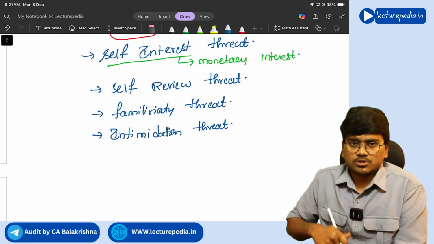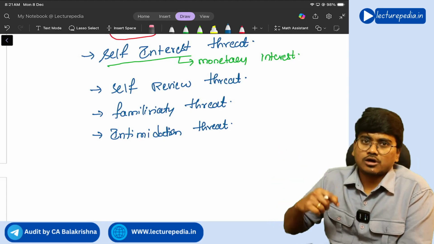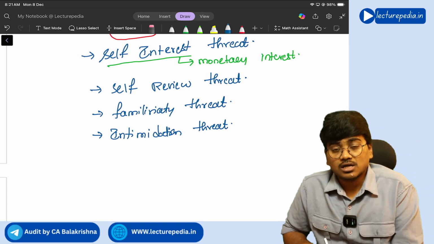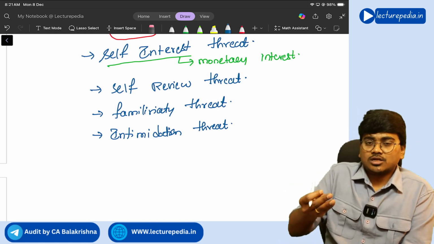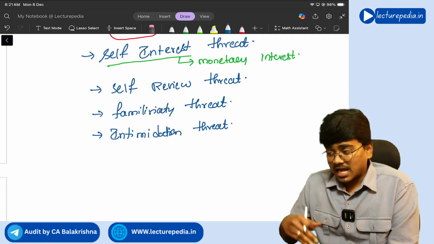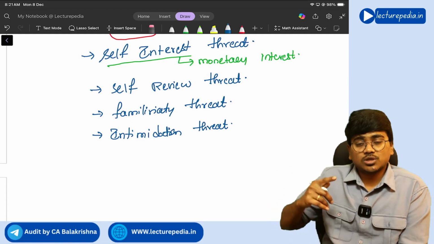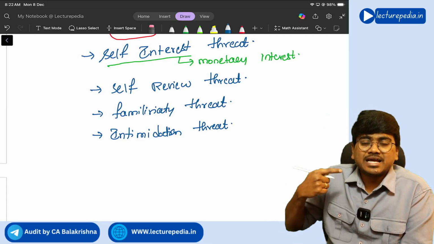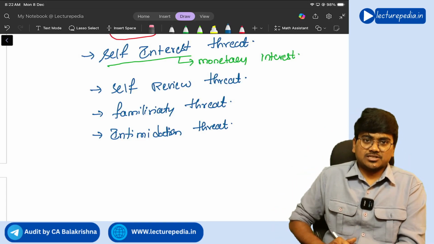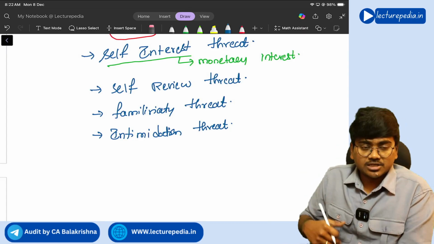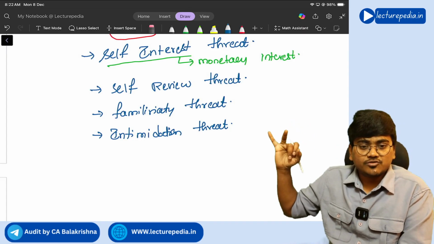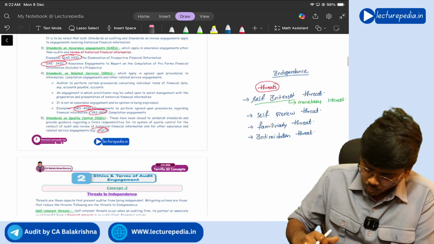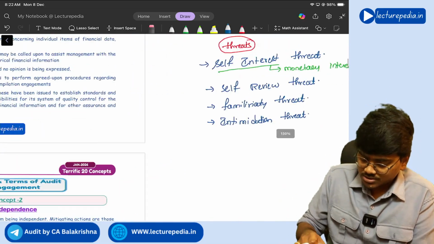Now there is a particular accounting treatment which the client has done wrongly. Now the auditor has pointed out that, see client, this accounting treatment is wrong. Then the client is saying that, see auditor, you are just having 1 year of experience, I am doing this accounting treatment like this only for the past 30 years. This is also intimidation. The client is intimidating the auditor with his experience, understand? So this is intimidation threat. Self-interest, self-review threat, familiarity threat, intimidation threat, and still there is one more threat, which is advocacy threat.